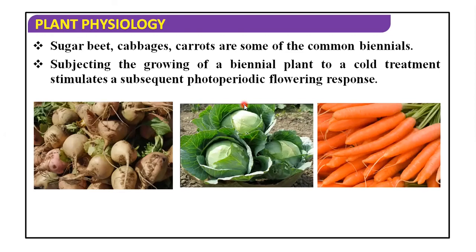The site of vernalization is believed to be the shoot apical meristem. Generally, vernalization is effective at the seed stage in annual plants also. Annual plants take 1 year. Vernalization is also stimulated by a chemical stimulus, and that chemical stimulus in the vernalization process is known as vernalin. This can be transferred through grafting.